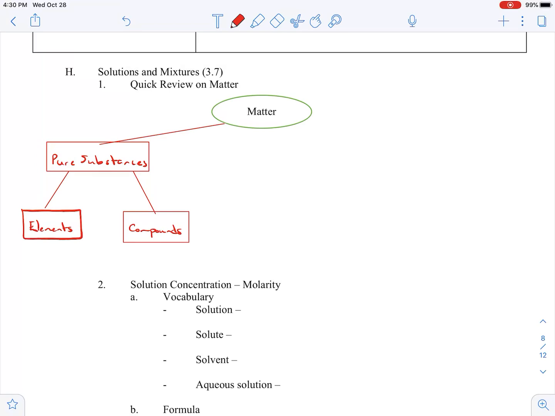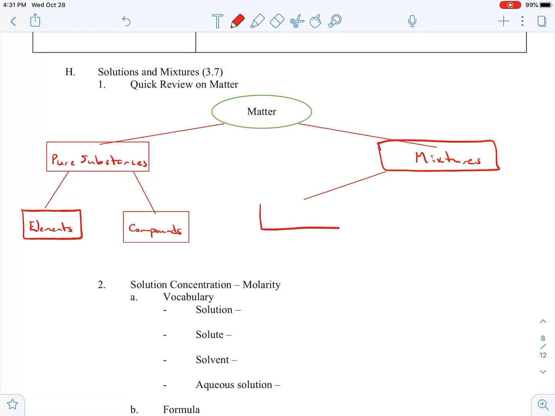So then we go to the other side, and this is where we have our mixtures. This is actually what we're going to be talking about a little bit today. There are two big types of mixtures. Mixtures are not the same throughout. Our first type, and the one we're going to be spending time with, is our homogeneous mixture.